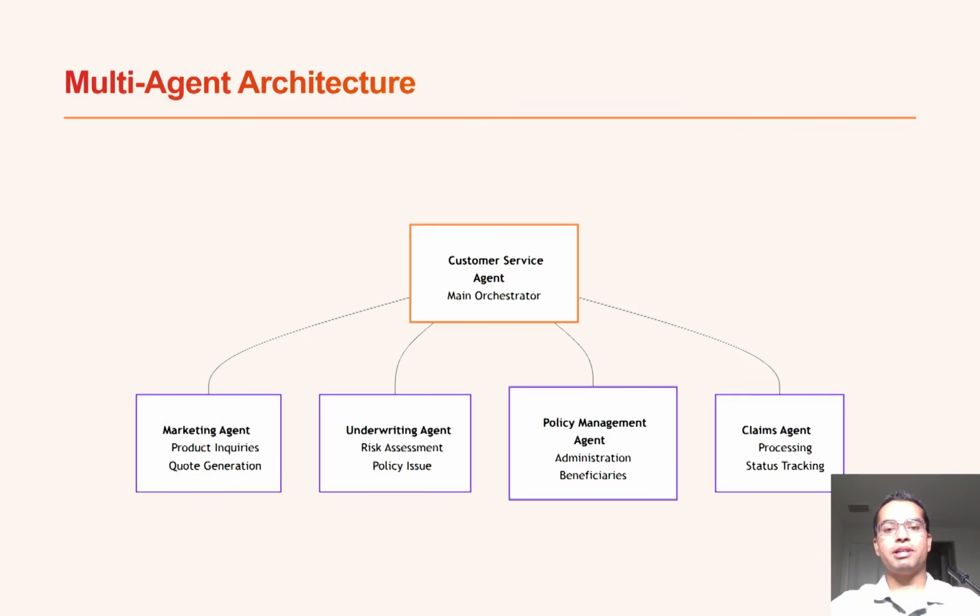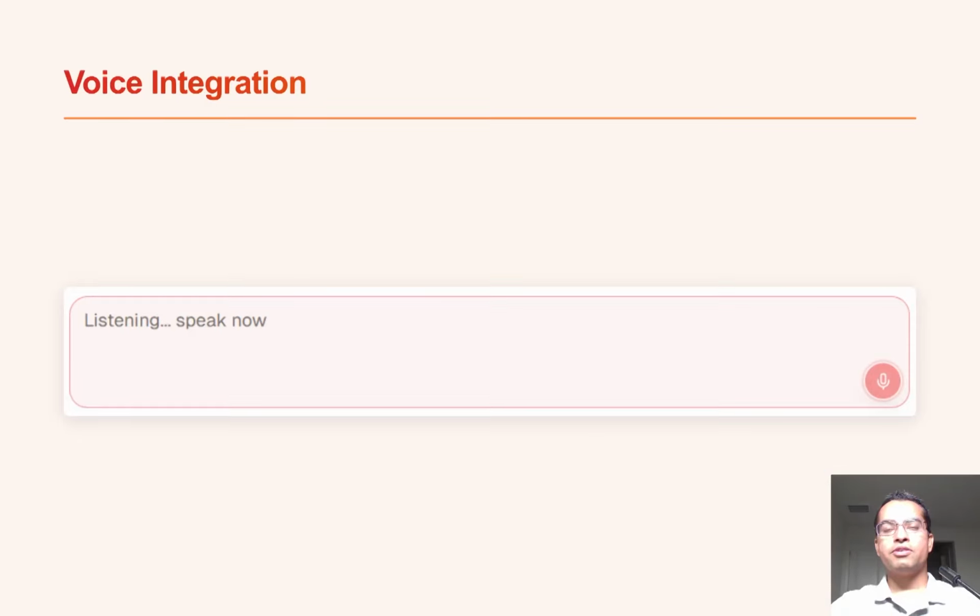The architecture involves 5 specialized LangGraph agents working together. The customer service agent orchestrates between marketing, underwriting, policy management, and claims agents. Users can speak naturally, just like calling a real human.